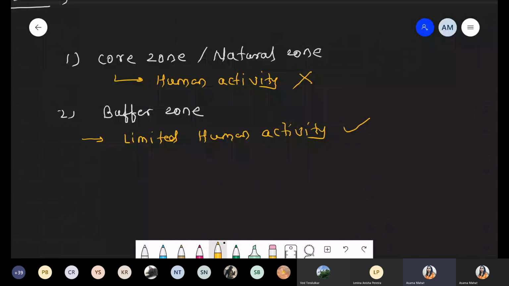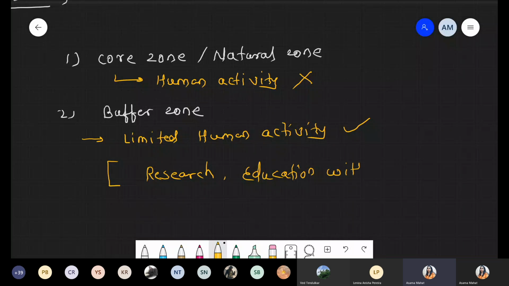It is allowed, but only for limited people. And what kind of limited condition? It is allowed entry for research purposes, or sometimes for education purposes, with government permission. Without permission, nothing happens here.